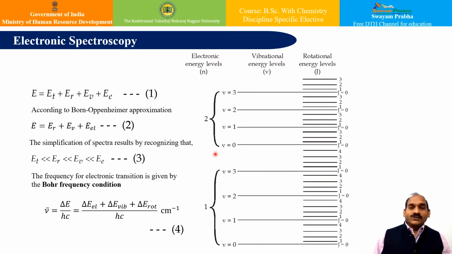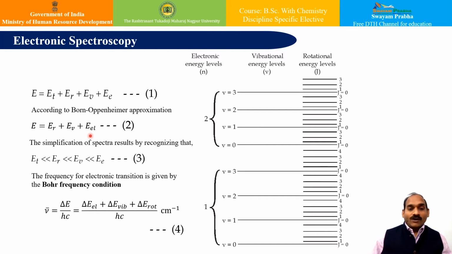According to the Born-Oppenheimer approximation, the total energy of the molecule is given by the sum of all these energies: translational, rotational, vibrational, and electronic. But according to the Born-Oppenheimer approximation, the translational energy is much smaller, and therefore the total energy is given by the rotational energy plus vibrational energy plus electronic energy.